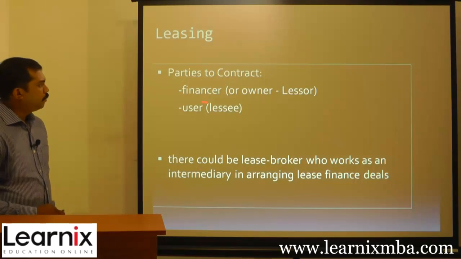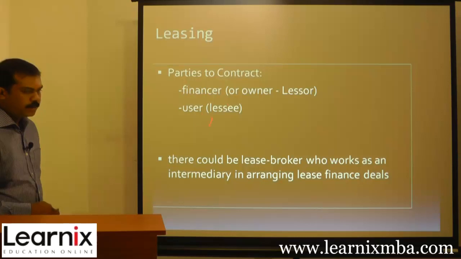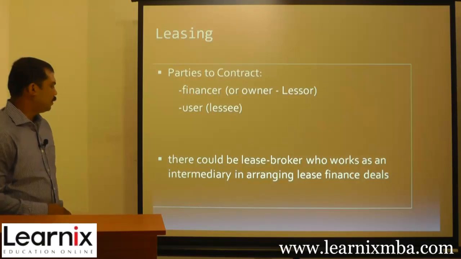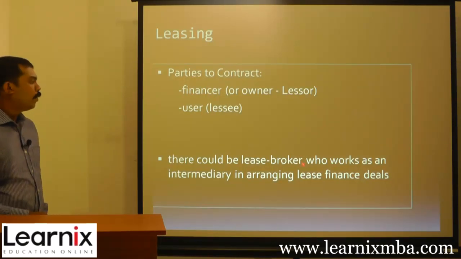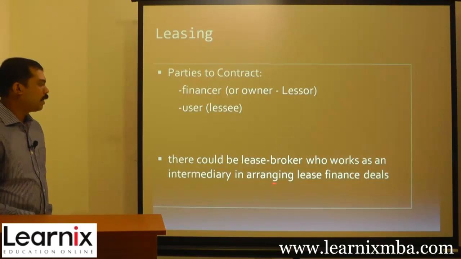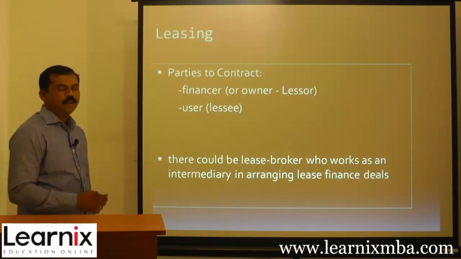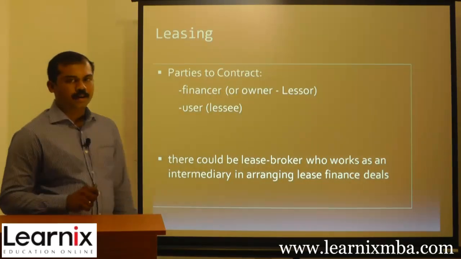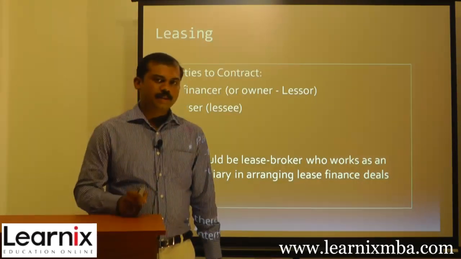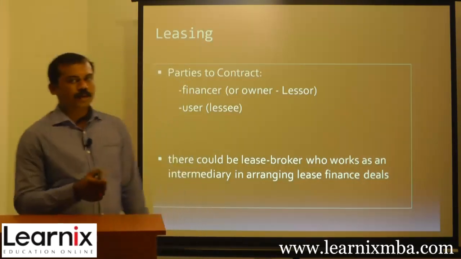There are two parties, the financer or owner, whom we call the lessor, and the user, who is called the lessee. These are the two parties in leasing. There could also be a lease broker who works as an intermediary in arranging lease finance. If another party is there as an agent or a broker, that broker is also there.